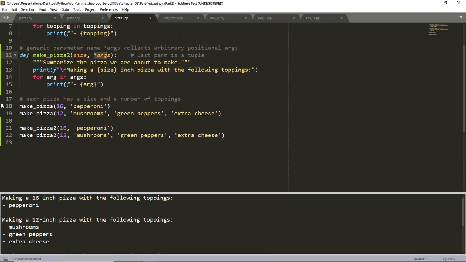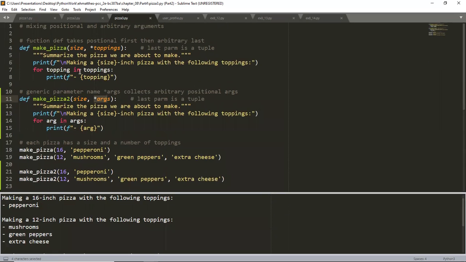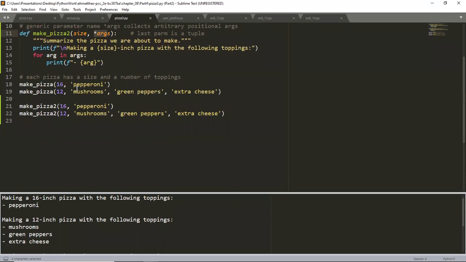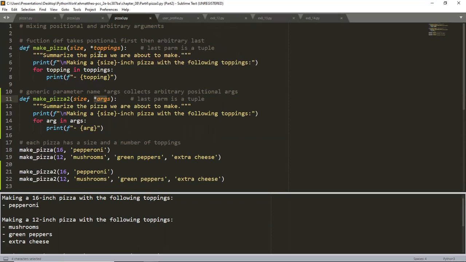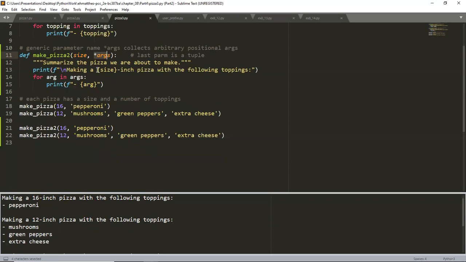So I call the first function once with 2 arguments and another time with several more. So the first argument goes into size, and the second argument, or from then on, the ones remaining, will go into the tuple, right? So it'll take as many as you throw at it, right? So when I run this, what I'm going to be doing is just proving here that when I call